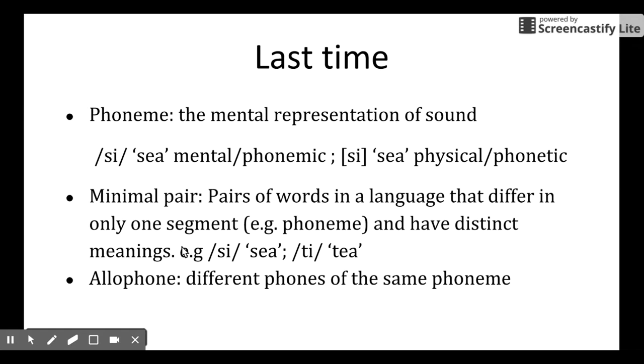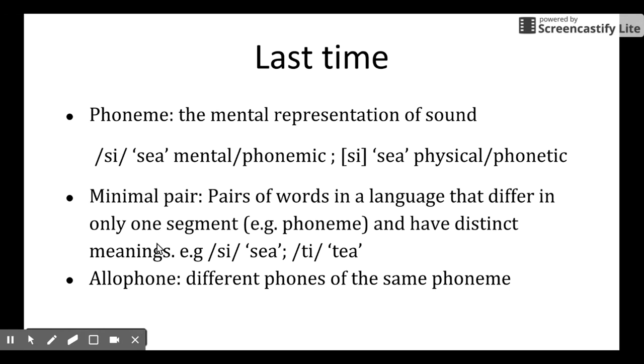Okay, phoneme is the mental representation of sound. So we use double slashes to indicate the mental representation. So we have C here, and we use square brackets to indicate a phonetic representation. So actually this is purely mental. We cannot hear it. We cannot produce it directly. All we can get is the physical representation. However, our language faculty in our brain, in our mind, can map this guy into this guy.